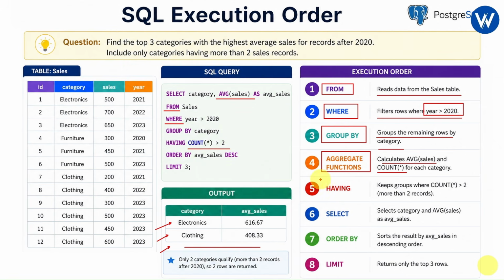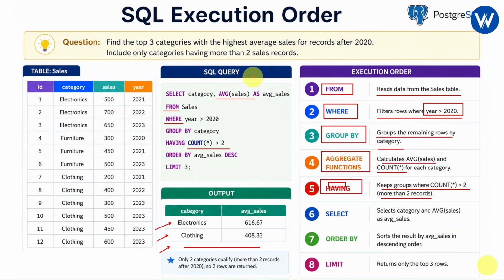Perfect. And the next in the execution order will be HAVING. It will keep the groups where the count is greater than 2. As I already told you, the count should be greater than 2 sales records, right? So it will keep only the groups where the count is greater than 2. So this is the execution order. And the next one will be the SELECT statement.